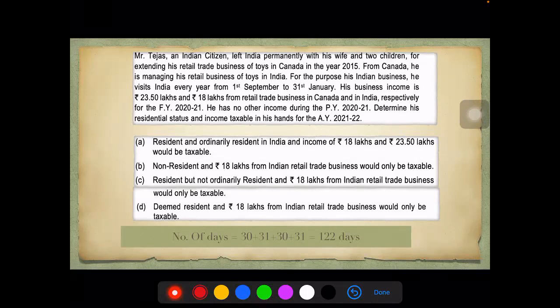Okay. Every year he's coming from 1st September to 31st January. So he's staying September, October, November, December, and January, right? I have to add 31 more. So 153 days is what he's staying here.